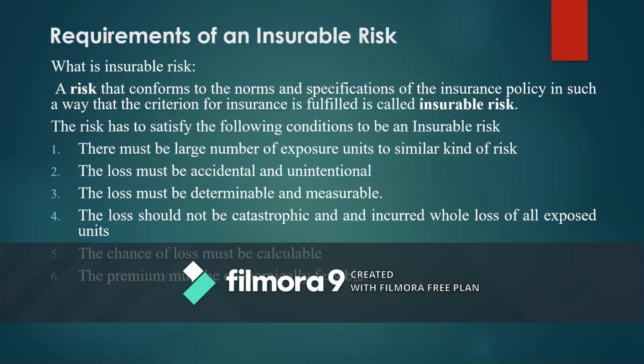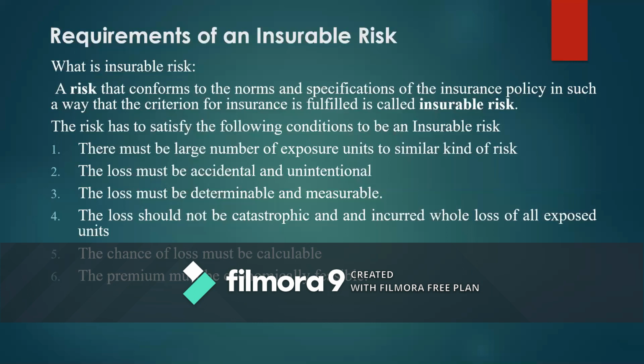Therefore, insurance companies will take only those risks which are common to a specific number of units. If there is a large group of units exposed to a similar kind of risk, and the possibility of the risk happening is minimum, in such cases an insurance contract is developed by insurance companies.